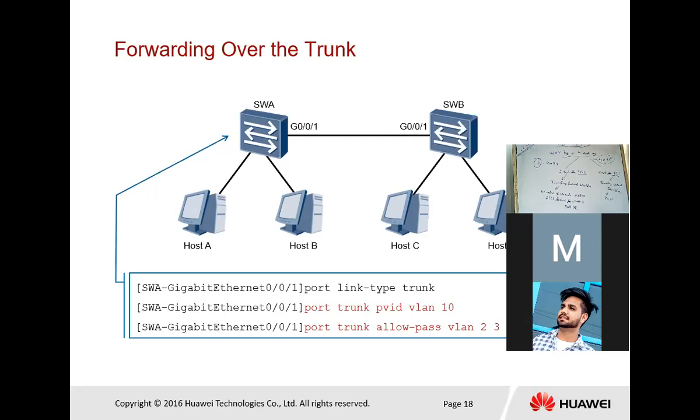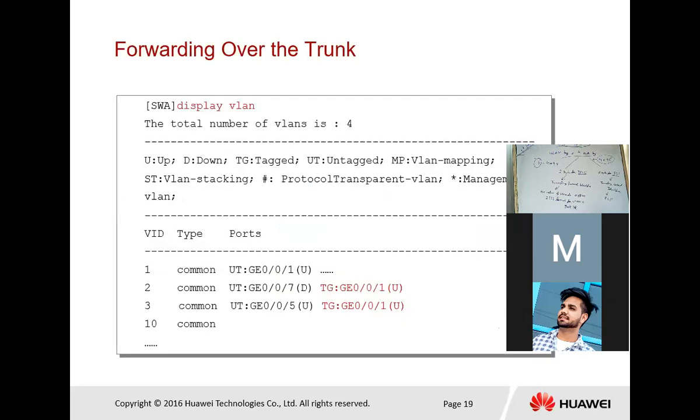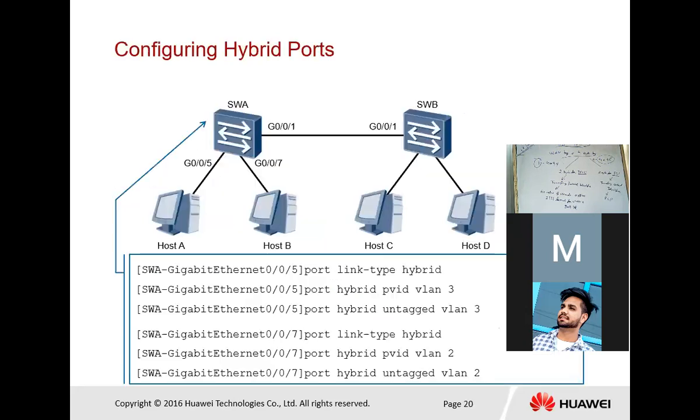That means it only allows VLAN 2 and VLAN 3 to pass, and not VLAN 10 from the previous command. So VLAN 10 is the default, so VLAN 10 is allowed to send traffic. This is a command again for displaying, where TG is tagged frame.